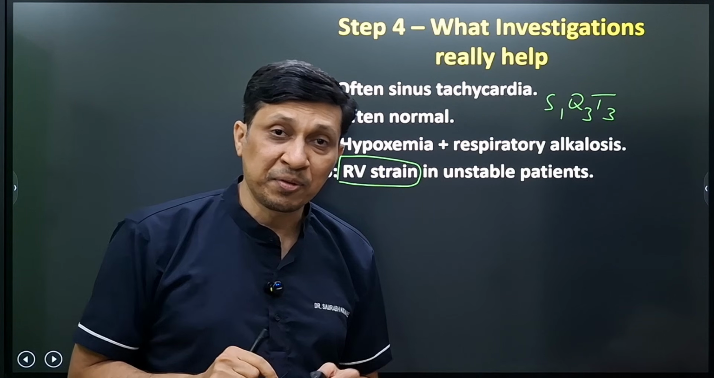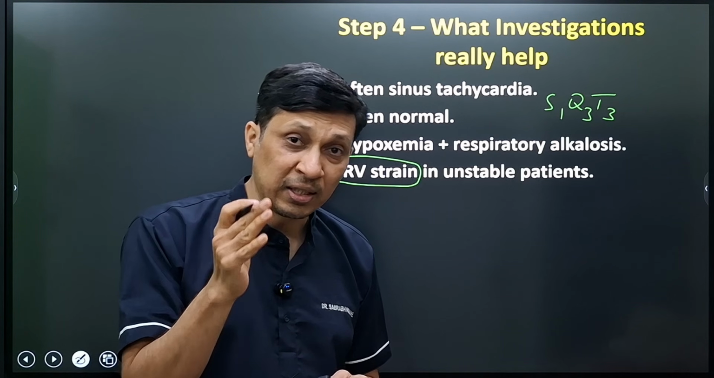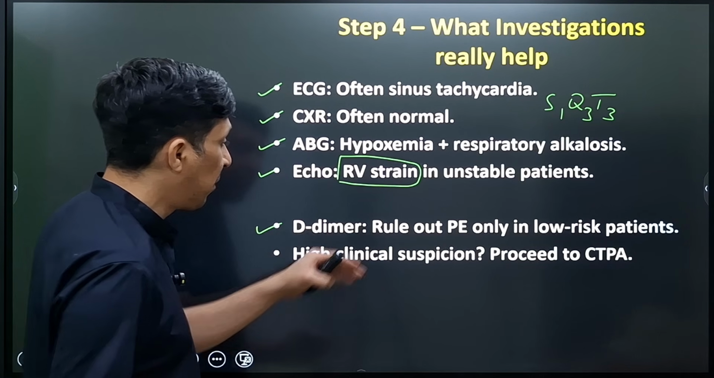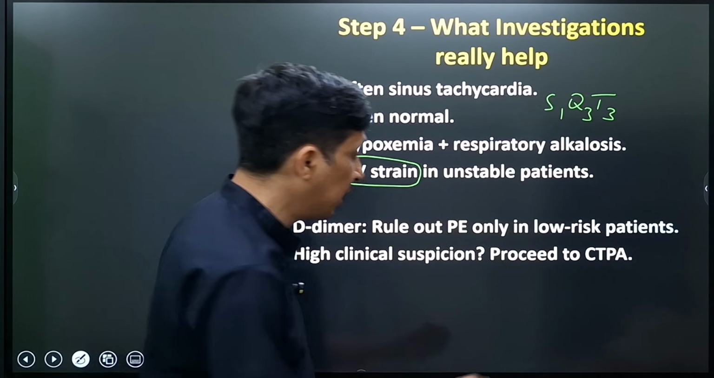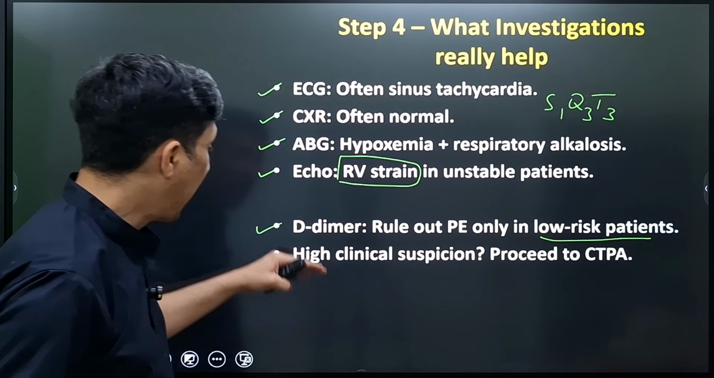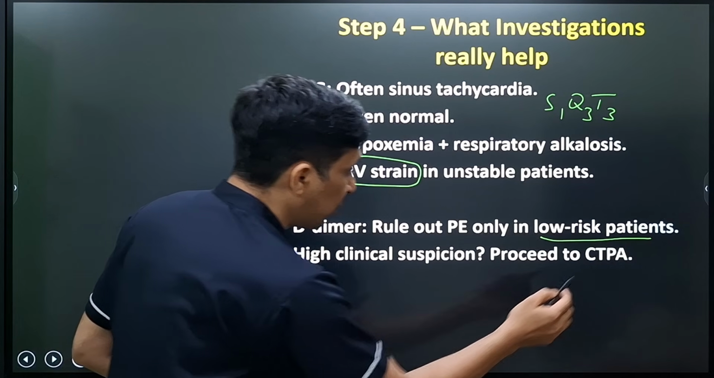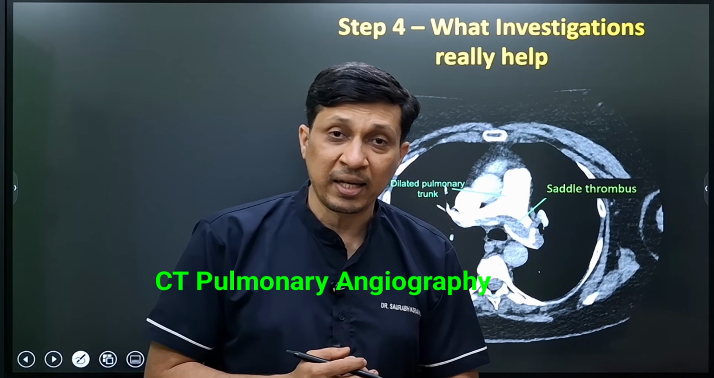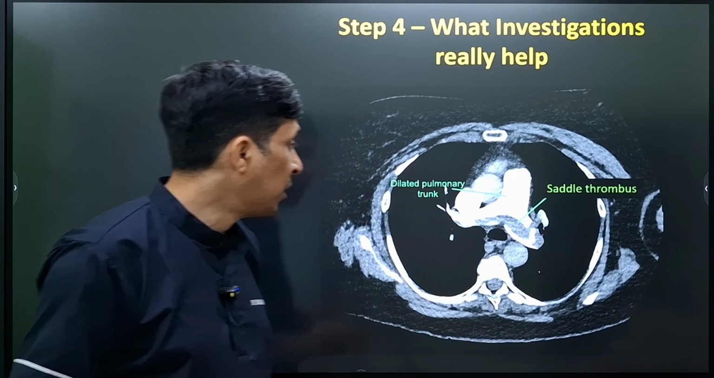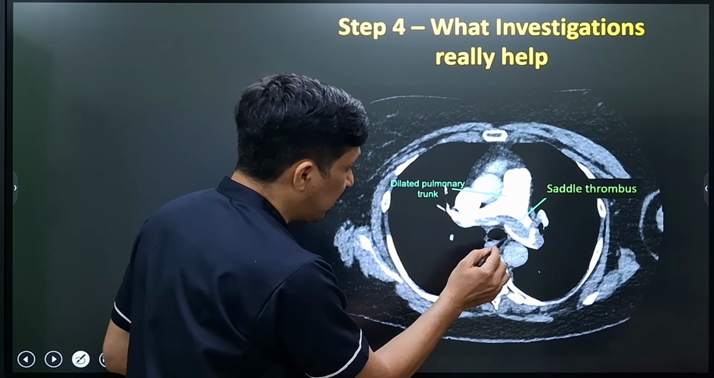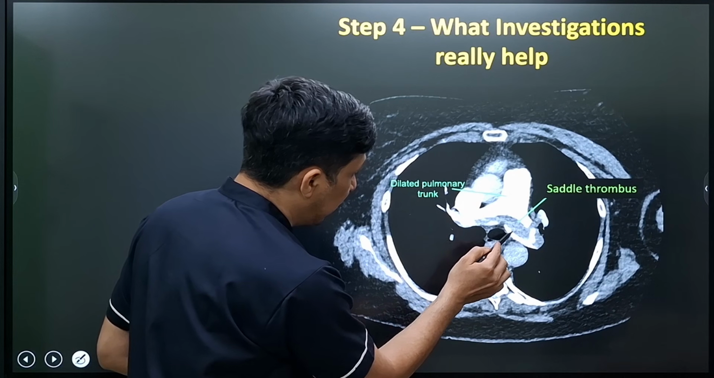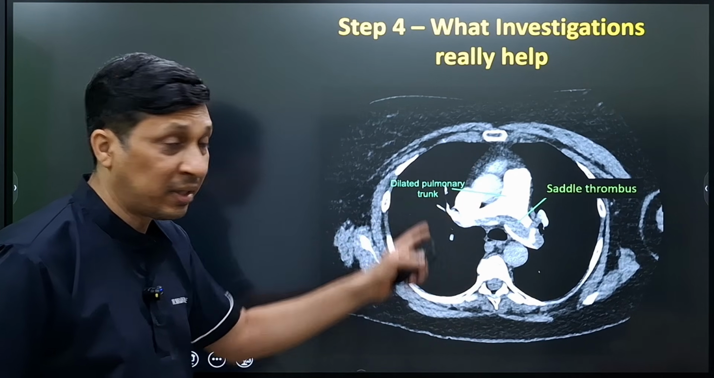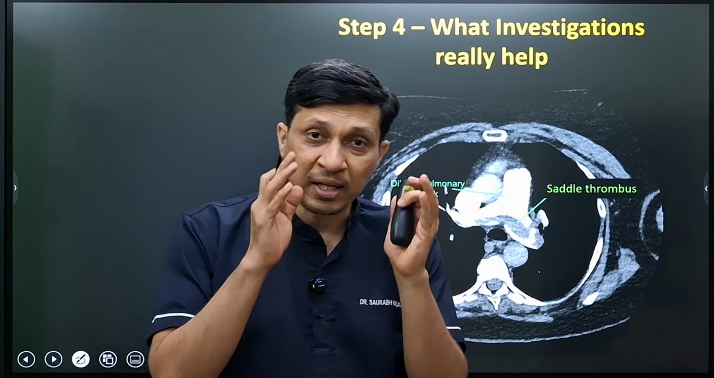Now, two important investigations will help you to rule in or rule out pulmonary embolism. First is D-dimer. D-dimer rules out pulmonary embolism only in low-risk patients. And if there is high clinical suspicion, then you have to go for CT pulmonary angiography. So this is a CT pulmonary angio in pulmonary embolism. Here you can see a saddle thrombus. This gray color you can see here is a thrombus, and due to the presence of thrombus, the pulmonary trunk has become dilated.